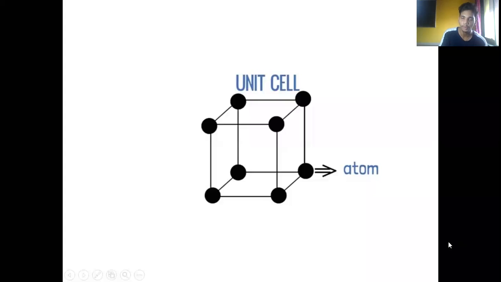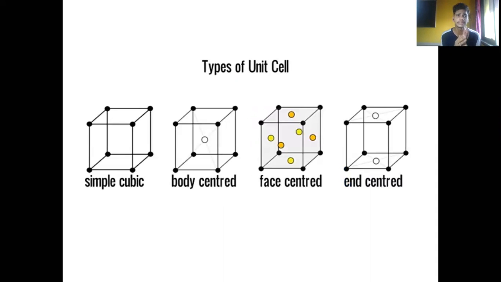This is found in crystalline structures as well as amorphous ones, but in amorphous it is short range, while in crystalline it is found over a larger range. So we mostly have to consider the unit cell in crystalline solids. As we move ahead, there are types of unit cell: simple cubic cell, body centered, face centered, and end centered. So let's discover what they actually are.